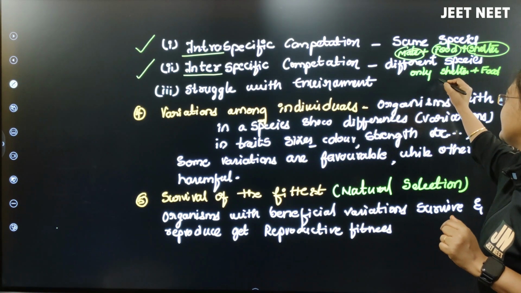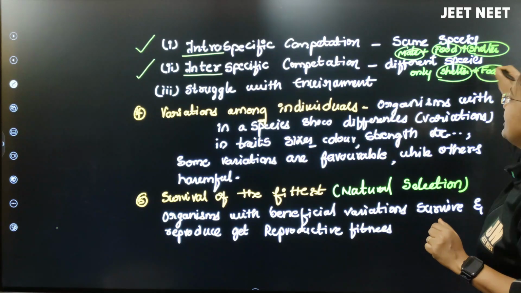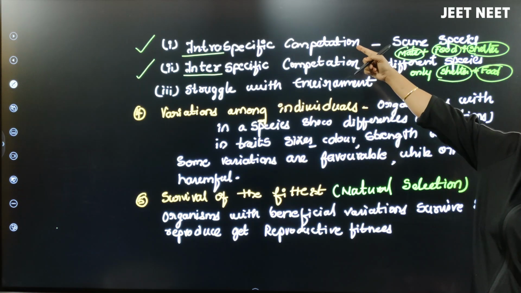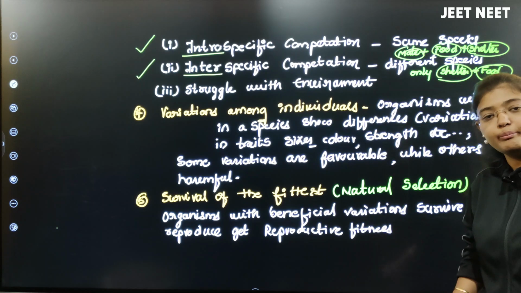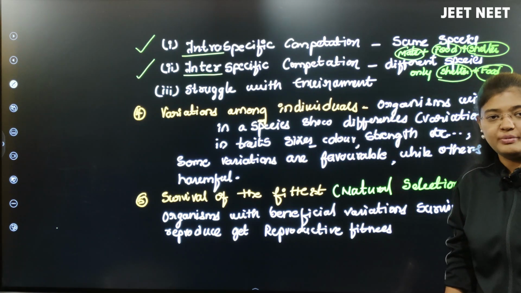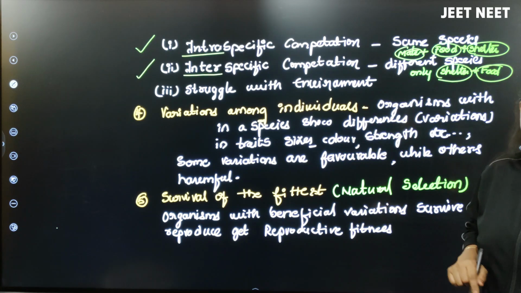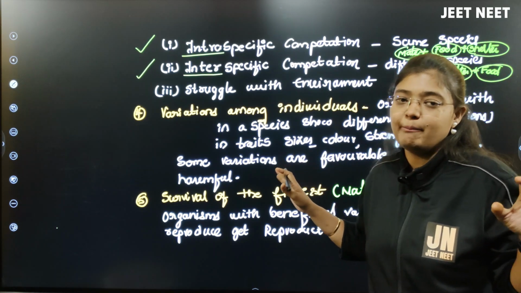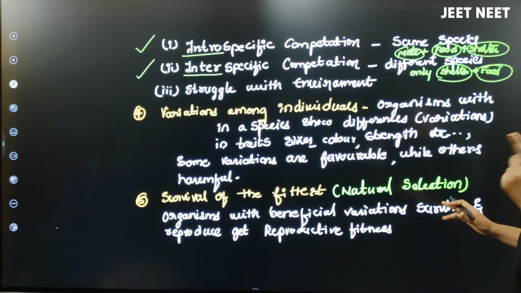It will happen either for shelter or for food, but not for mating, isn't it? Intraspecific competition happens between the same species, and there competition for mating will also be there. But in interspecific competition between two different species, they don't compete for mating; they compete for food and shelter.